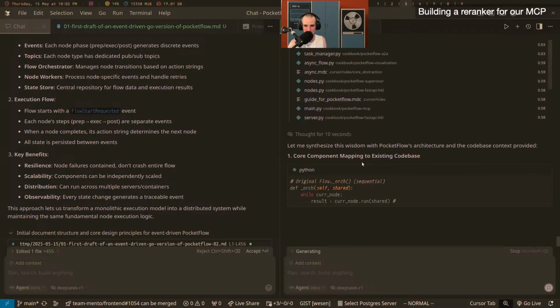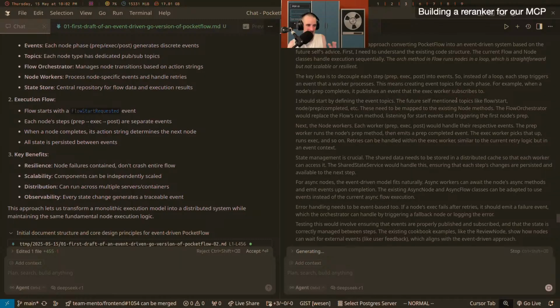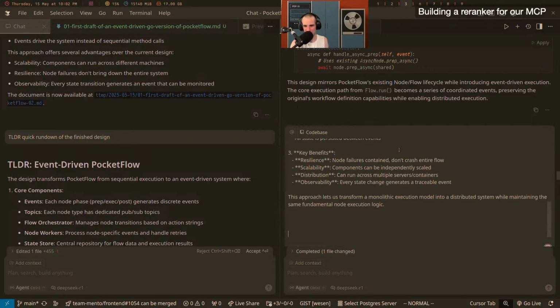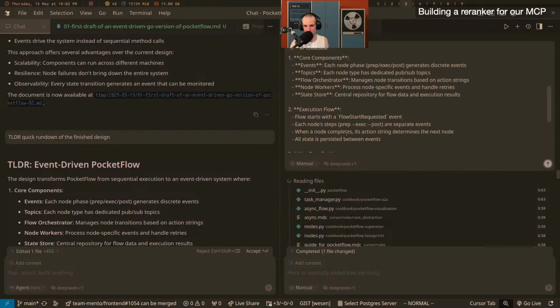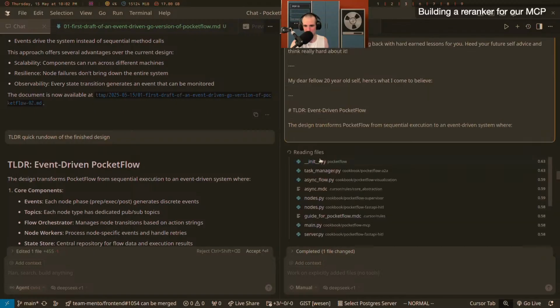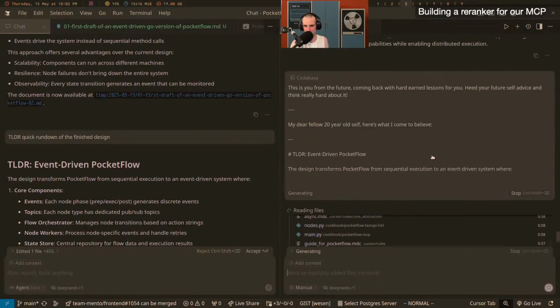The future self mentioned, I saw it a little bit, but it's nearly not as fun as I said. Obviously in this case it doesn't really make sense, but I hope there's a little bit more of that verbiage in there. What was that? The future self mentioned topics like flow start, node prep completed. Did it? No, it didn't. So this is DeepSeek being confused by, I think, itself. It's not good at separating what is instruction versus what is not instruction. As I said, I haven't played with DeepSeek at all.